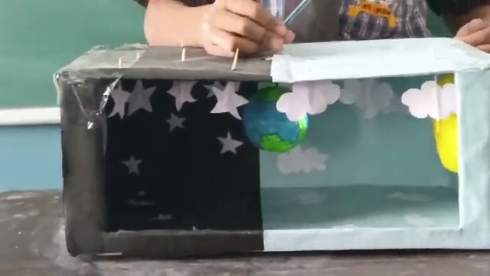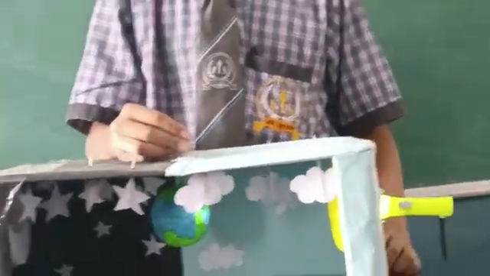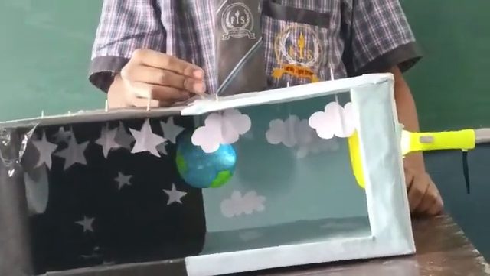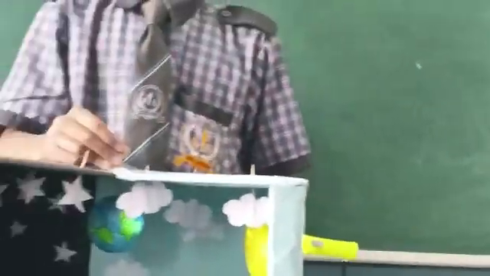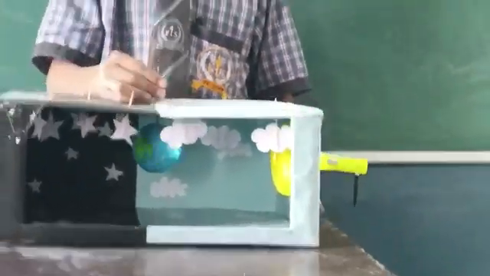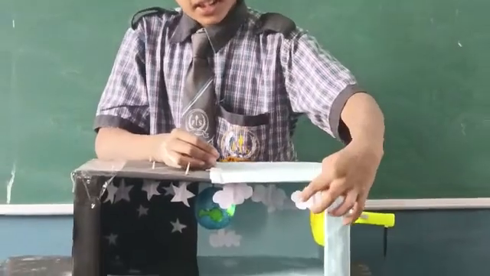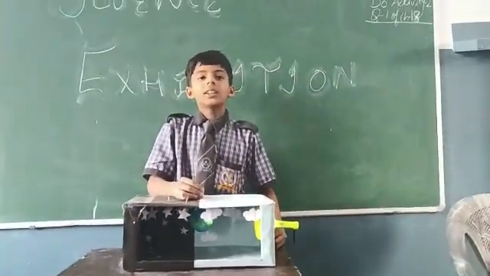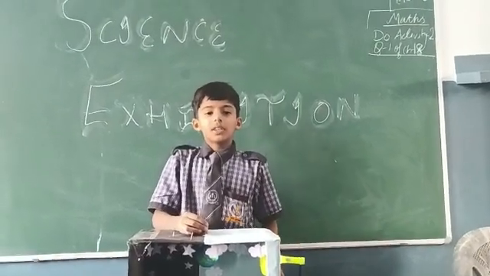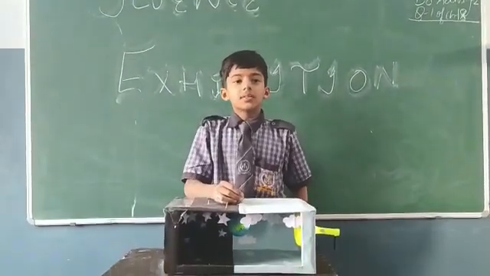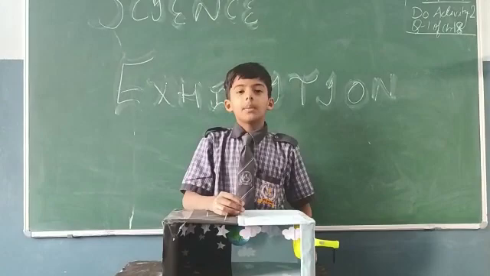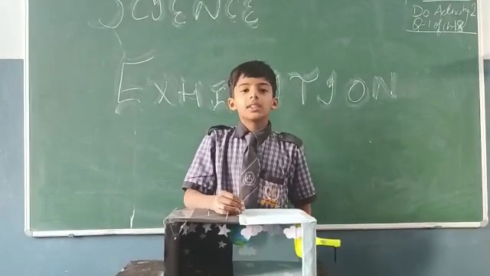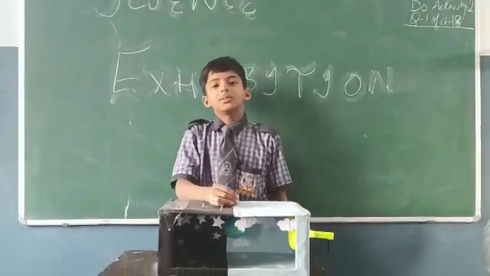One rotation of the earth takes 24 hours. Rotation causes day and night on the earth. This is day and this is night. The part of the earth that receives sunlight has day, while the other part away from the sun has night.